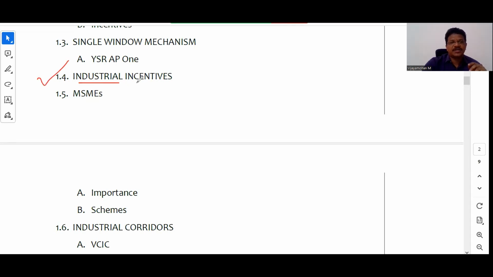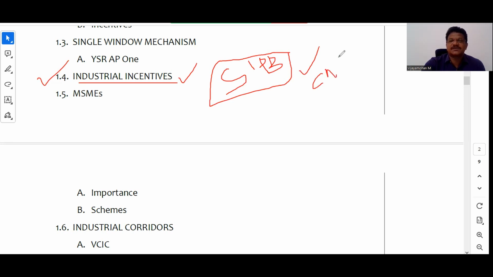Yeah, another important aspect that you need to observe in this particular chapter is industrial incentives. What type of industrial incentives is the AP government providing? As I already told you, capital investment related incentives, tax related incentives, land related incentives, power related incentives, right? Infrastructure related incentives. And you just observe some of the apex bodies. State Investment Promotion Board. The State Investment Promotion Board is chaired by whom? None other than the Chief Minister. And this has been constituted to give permission to mega industries on a case-to-case basis. So these type of issues you need to focus on.